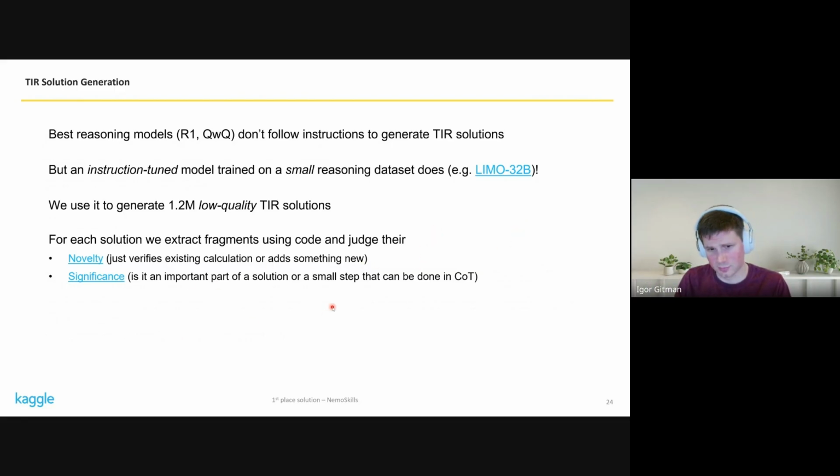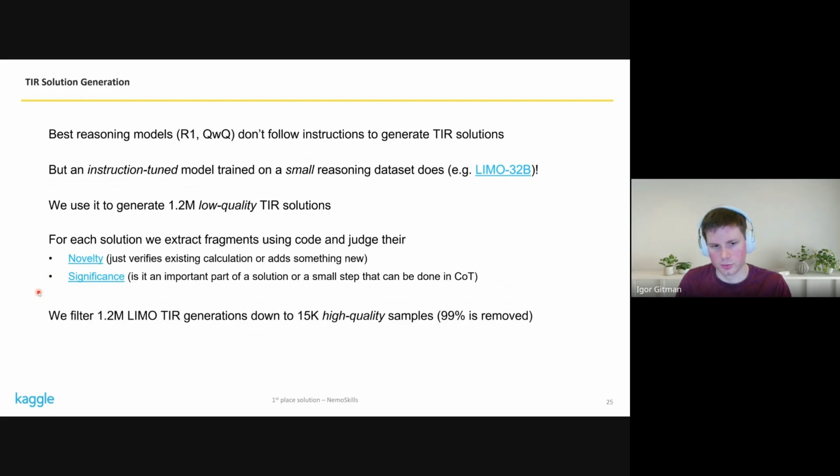And then the second one, sometimes code execution was done to do something new, but that was a fairly simple calculation that is just easier to do in chain of thought. So we designed these two prompts. These are again just LLM prompts to filter any code block that doesn't contribute significant novelty or is not significant enough on its own.